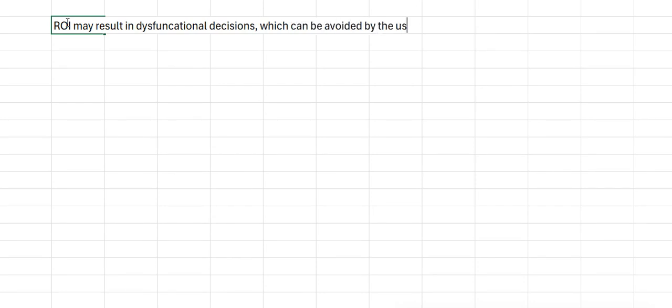Hi. When it comes to divisional performance evaluation in the subject performance management, there is one common statement that says ROI, return on investment, may result in dysfunctional decisions, which can be avoided by the use of residual income.